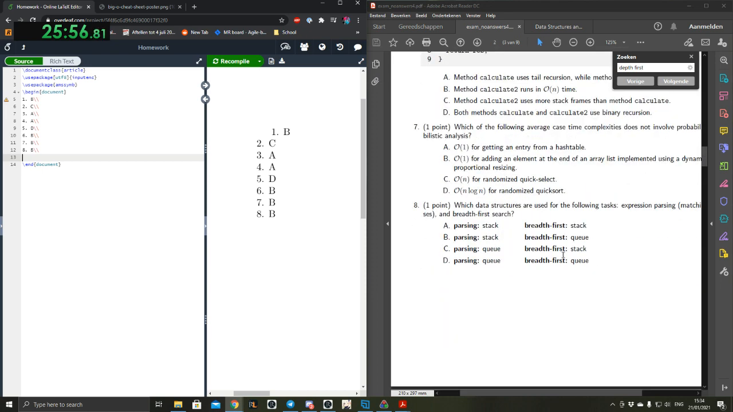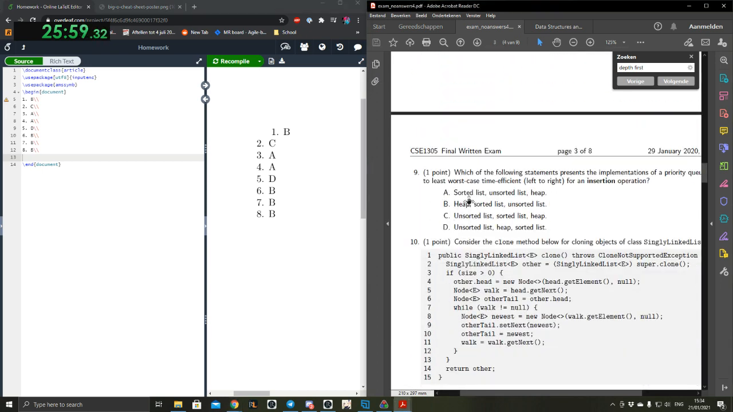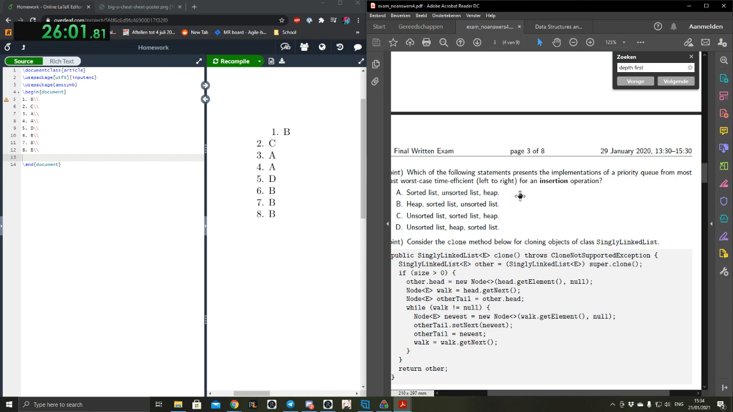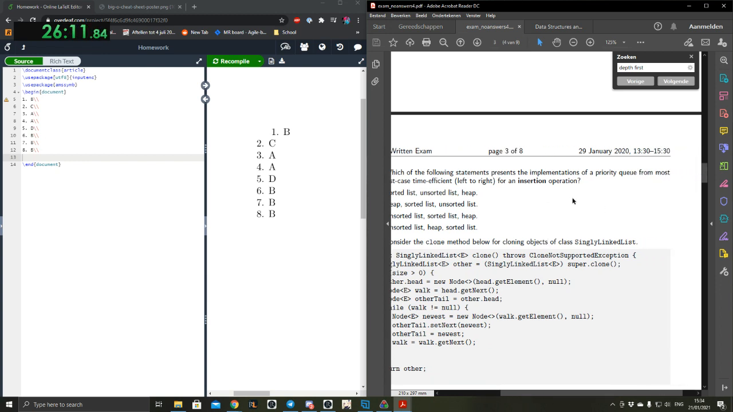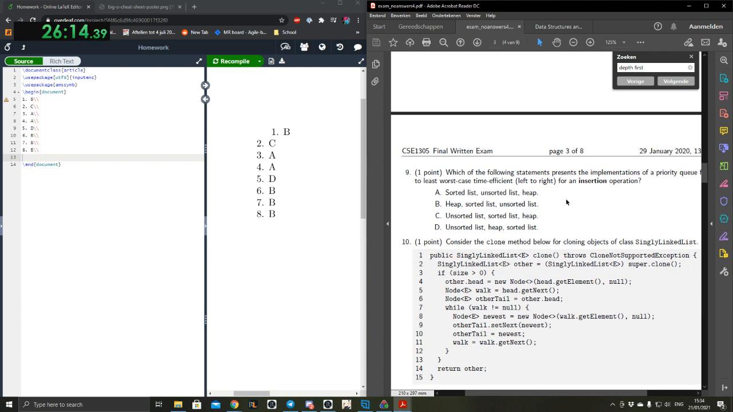Nice. Okay, 9. Which of the following statements presents an implementation of a priority queue from most to least time efficient, left to right, for an insertion operation, worst case? Well, I guess inserting in a sorted list, imagine you inserted the biggest element in the front, then you'd have to go through the entire list. So that's big O of n.